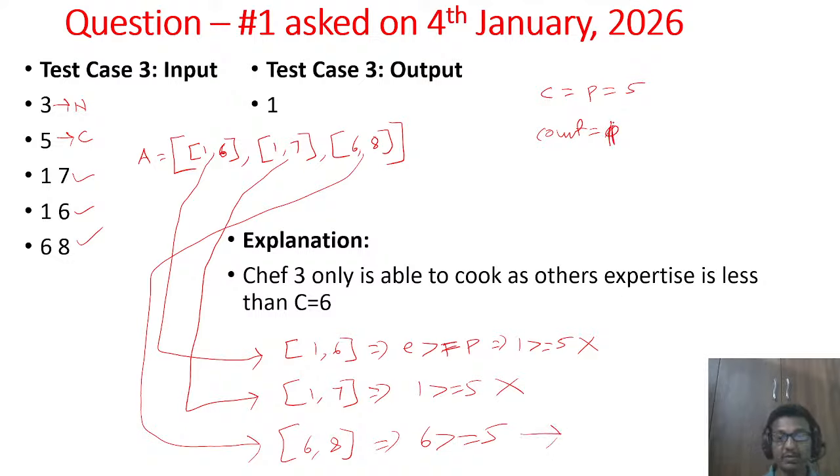So increment the count value. Having reached the end of the array, the final answer is to return this count value. Count is 1. Like this you should work on understanding test cases and getting the outputs from these input test cases, doing the input to output test case mapping.